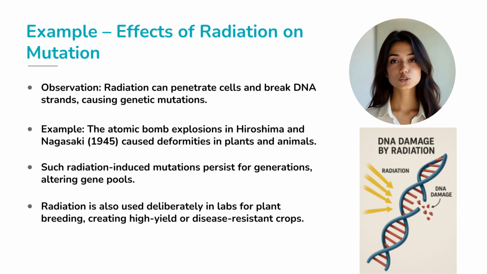Let's quickly connect all the amazing things we've just explored about mutations. Mutation is a sudden, heritable change in genes or chromosomes. It can arise from replication errors, radiation, chemicals, or viral insertions. We studied different types: gene mutations, chromosomal changes, point mutations, and frame shifts.